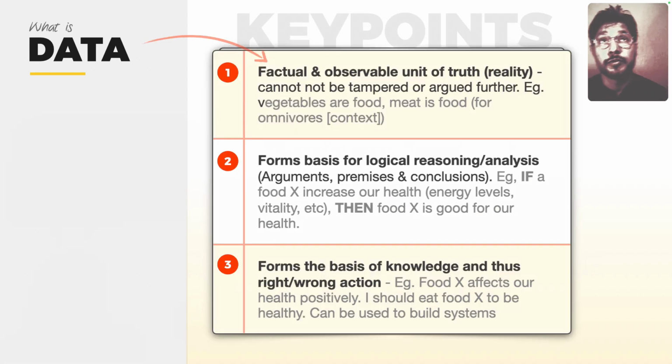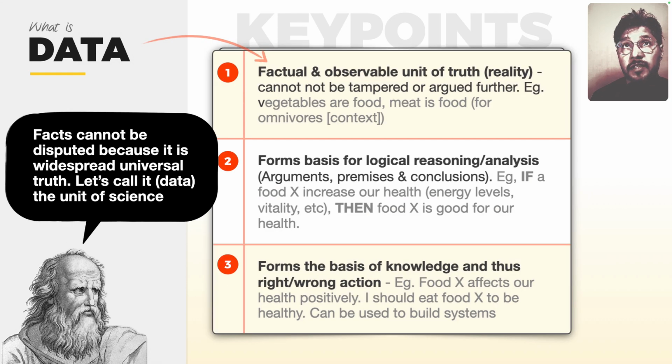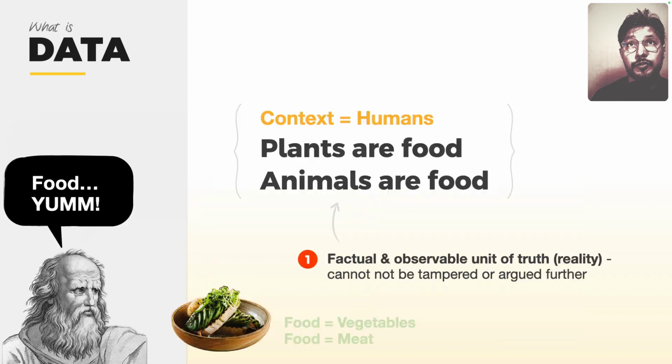Factual and observable unit of reality. All right, so let's have a more detailed look at this factual and observable unit of reality.